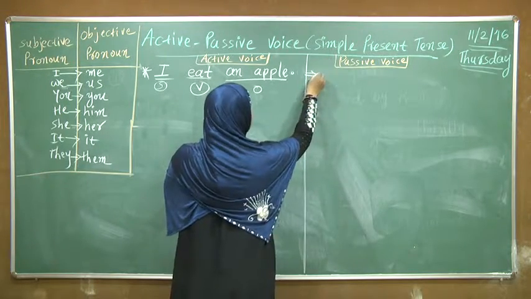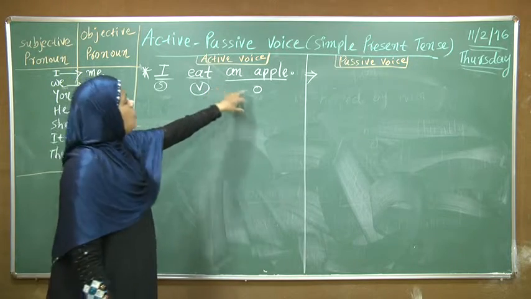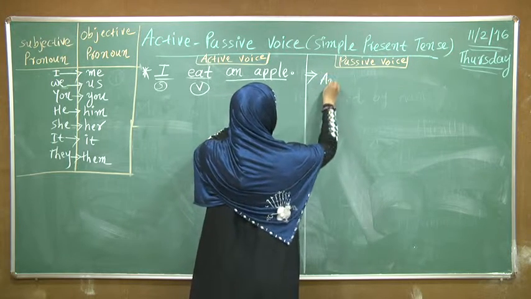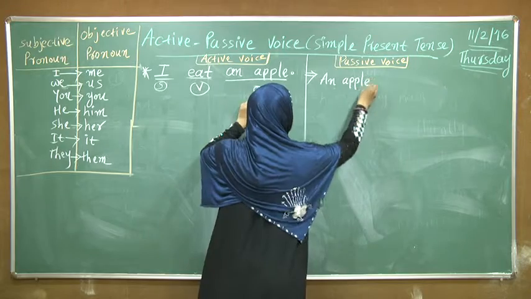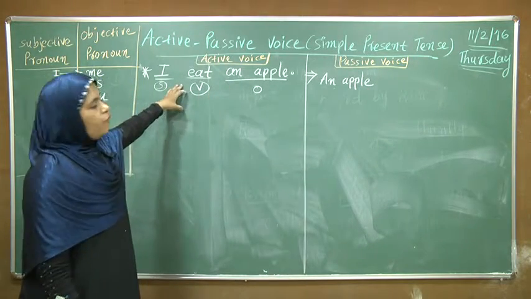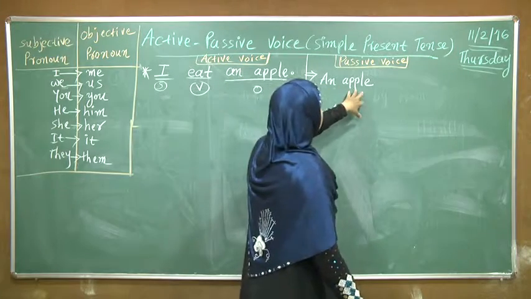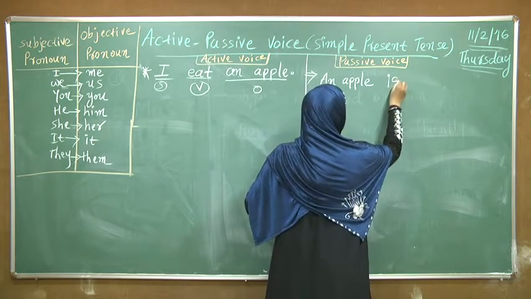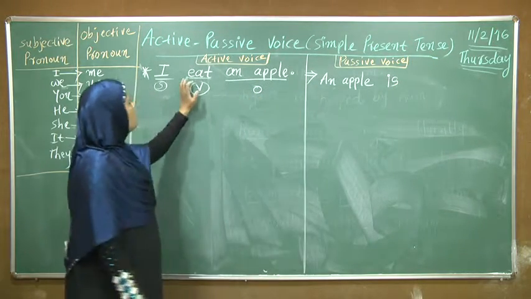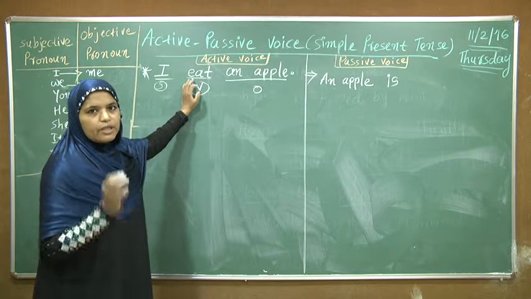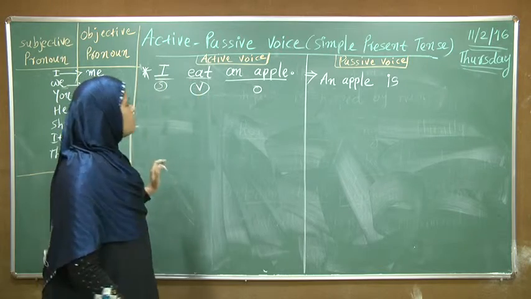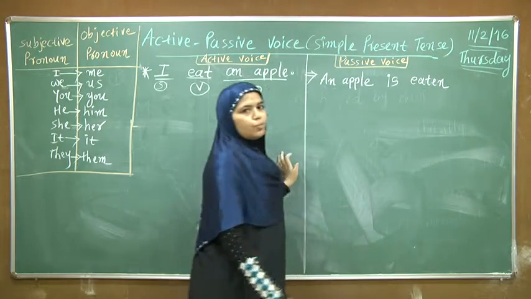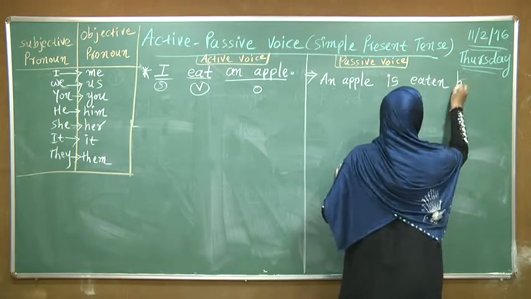The answer is, first we have to put object in the place of subjective place. An apple, then comes form of to be. So we have to choose is for the apple. An apple is, then the verb is eat. So eaten is the V3 form for this verb. Then we have to put by after V3.